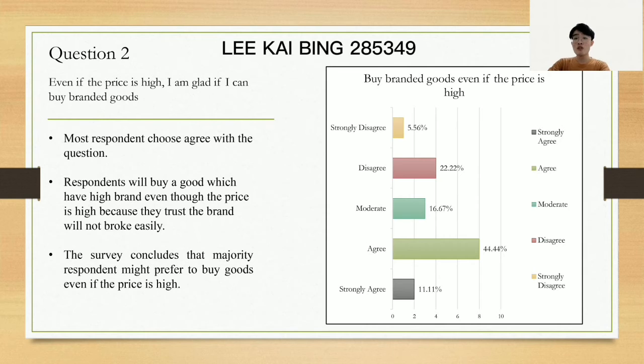branded goods. Most of the respondents chose agree with the question, which is 44.44% chose agree, 11.11% chose strongly agree. And for the others, 5.56% chose strongly disagree, 22.22% chose disagree, and 16.67% chose moderate. Respondents will buy goods which have high quality even though the price is high because they trust the brand will not break easily. The survey can conclude that the majority of respondents might prefer to buy goods even if the price is high.